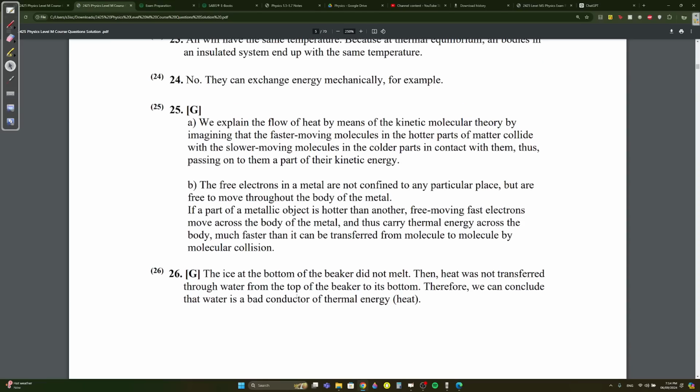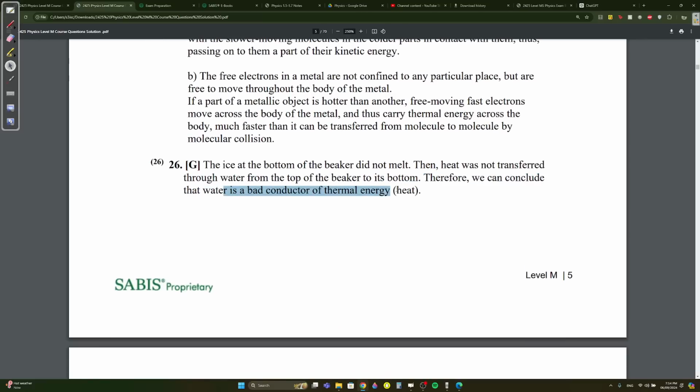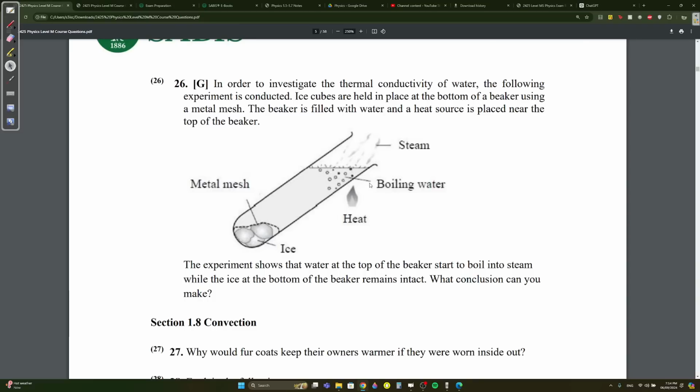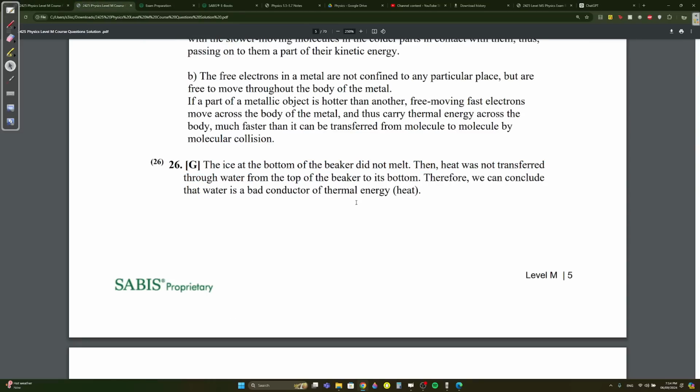Water is a poor conductor. Okay? Water is a bad conductor of heat. The ice didn't melt, so the heat was not transferred from the top to the bottom. That means water is a bad conductor of heat.